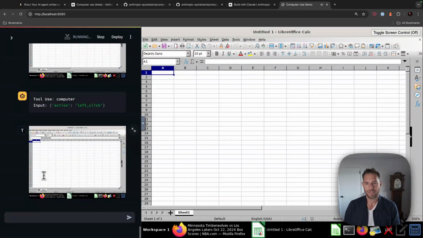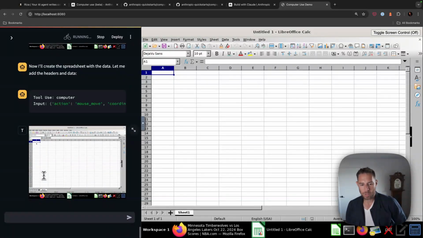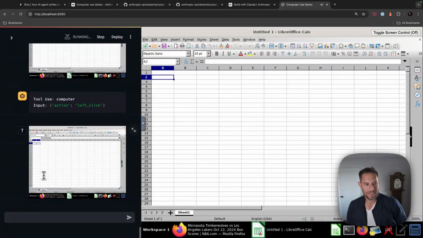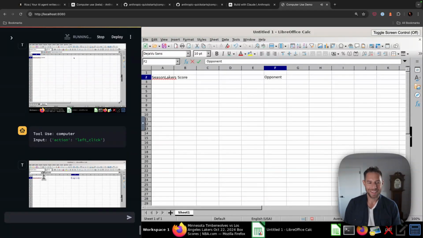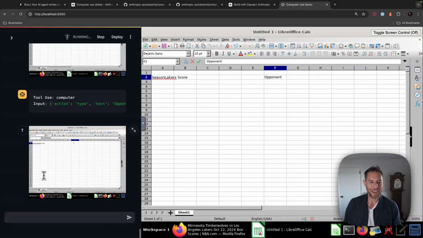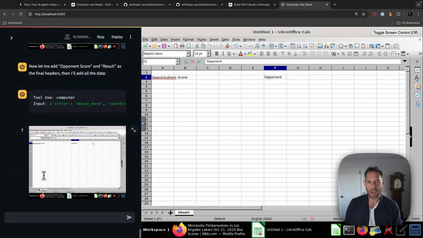I like the sounds that it's making. I assume that's the sound that it makes as it takes screenshots. It has moved down one cell. It sees Lakers score. It feels like it did not tab over to cell B2 like you would have wanted it to. You kind of joke sometimes that LLMs are like having a really good intern. Maybe not even a really good intern, but an intern. This would be pretty comical, to have an intern trying to create a spreadsheet and watch them do this.